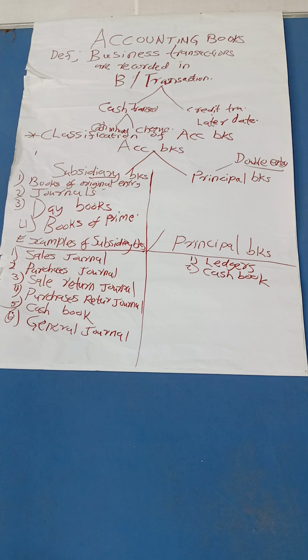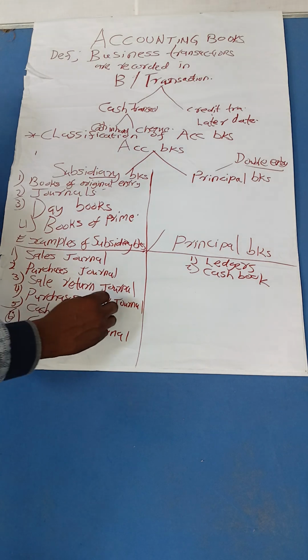I know the question might arise: why is cash book appearing both in subsidiary book and principal book? Cash book is the only book that will appear on both sides. Why? When cash transactions happen on a daily basis in the business, we record them in that cash book. At the same time, cash book observes double entry.